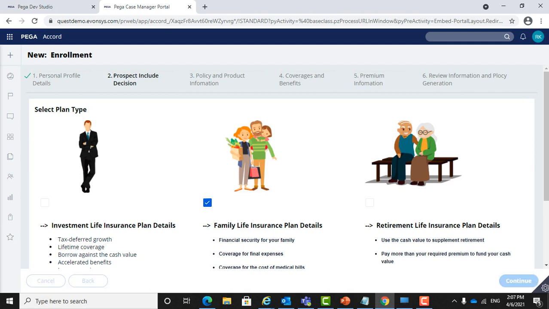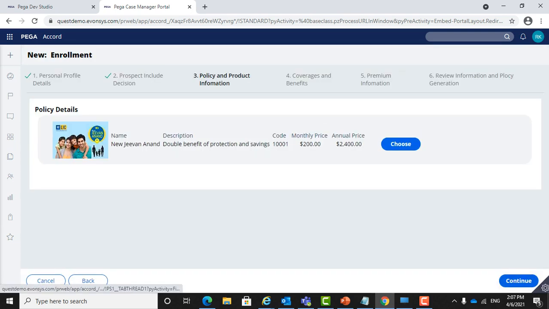Once he clicks on continue, we pull the policies relevant to the user based upon the details he has entered in the first two screens. For this we have built SOAP services which abide by the XML standards provided by Accord. Here the user can choose the policy.